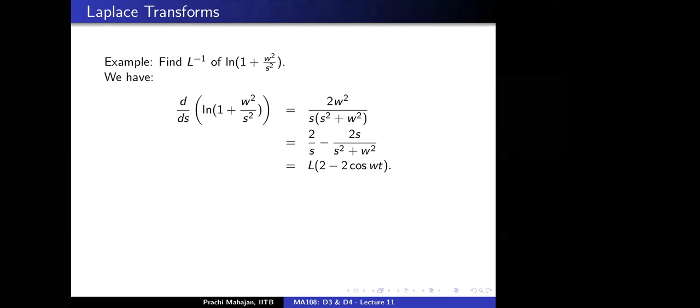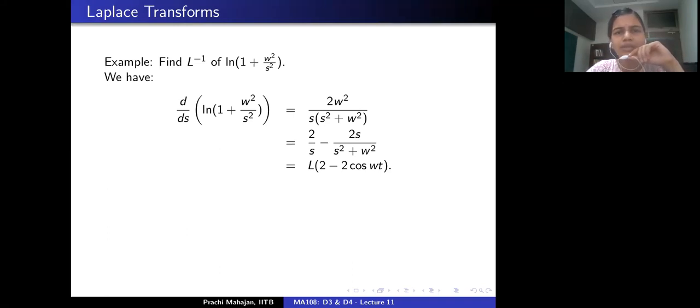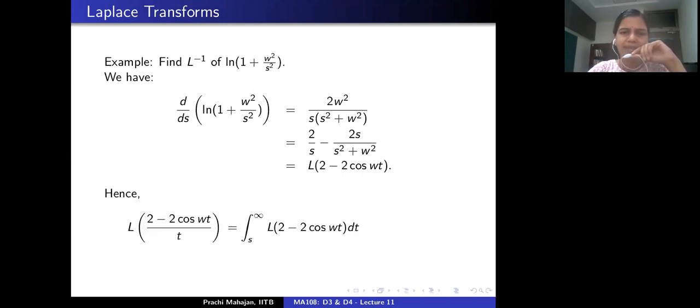Now from this point, how do I find a function f whose Laplace transform is logarithm of 1 plus w square by s square? We will use the following fact: if I integrate the Laplace transform of this, then I would actually do the following. Is that okay?